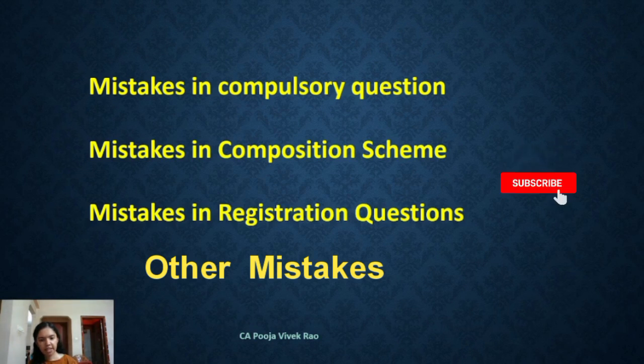So the mistake here is students include the date of cause of action while calculating the number of days for which interest is payable on delayed payment of tax. However, always exclude the date of cause of action while computing the interest period. Count starts from the next day.